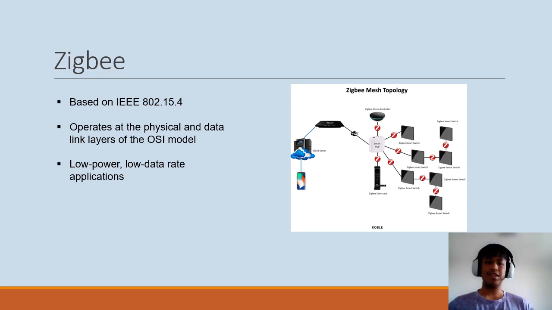So, firstly, ZigBee. It is based on the IEEE 802.15.4 and it operates on the physical and data link layers of the OSI model. ZigBee is often used where power consumption and cost are important considerations. It provides a mesh network topology allowing devices to communicate directly with each other or through intermediaries.